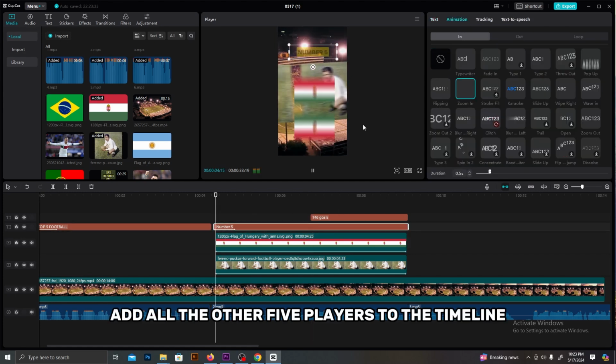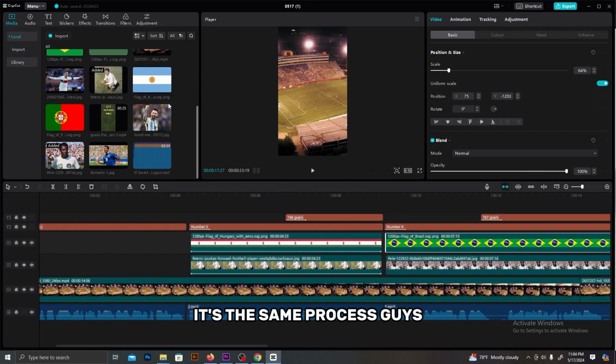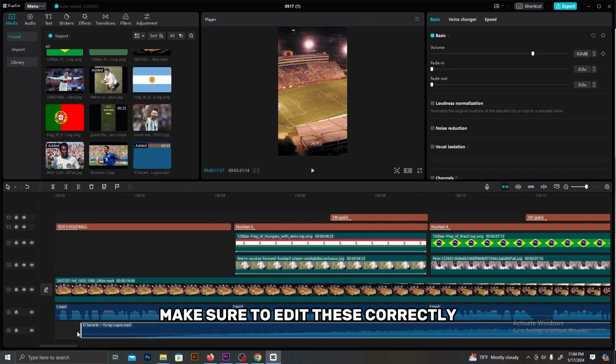Now just like this, add all the other 5 players to the timeline. It's the same process, guys. Make sure to edit these correctly.